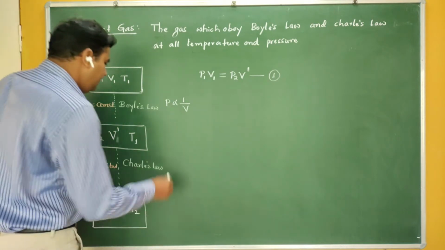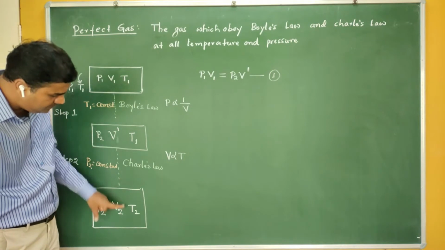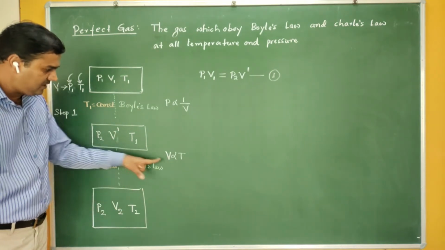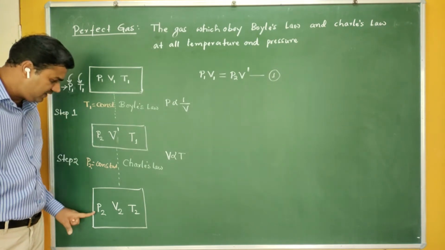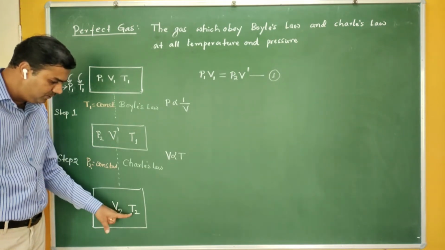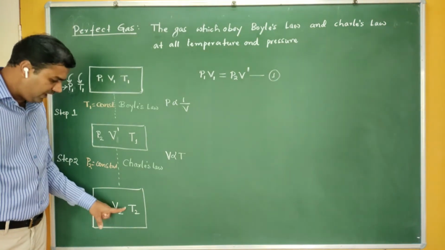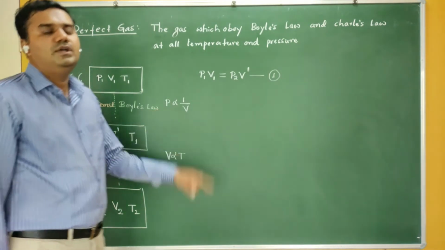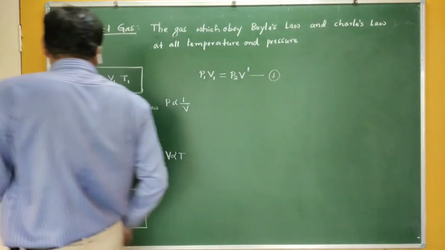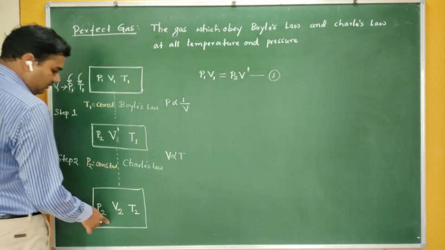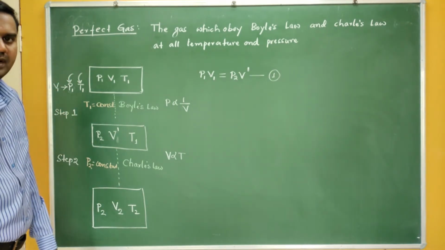So what does Charles law say? Volume is directly proportional to temperature. Let me increase the temperature from T1 to T2. Increase the temperature, automatically volume increases. Your pressure is P2 only; the pressure is kept constant. You increase the temperature from T1 to T2. Therefore, your final pressure becomes P2, final temperature becomes T2, and automatically your final volume becomes V2. Therefore, you can take the gas from P1, V1, T1 to P2, V2, T2 by taking only 2 steps. So it is not a single step process. You have to go for 2 steps.